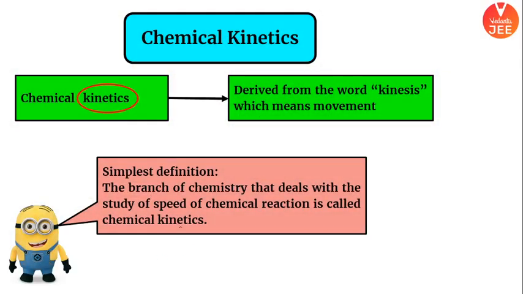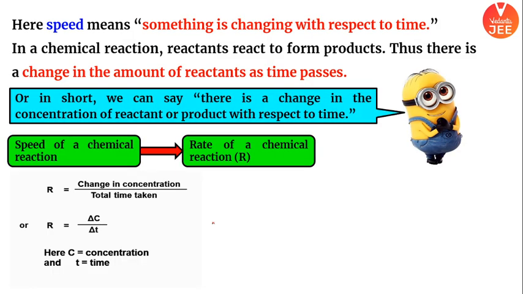ये बात सबको समझ आ गई है. यही पूरा chemical kinetics है. That is your entire chemical kinetics. We are going to study the speed of the reaction. We are going to understand the reaction speed. Of course, when I talk about speed, it would be with respect to time. So boys and girls, check this out. It is a branch of chemistry that deals with the study of speed of reaction, right? That is what chemical kinetics is. And now I mentioned, for finding out the speed, you have to measure it with respect to time. आपको with respect to time चलना ही है.